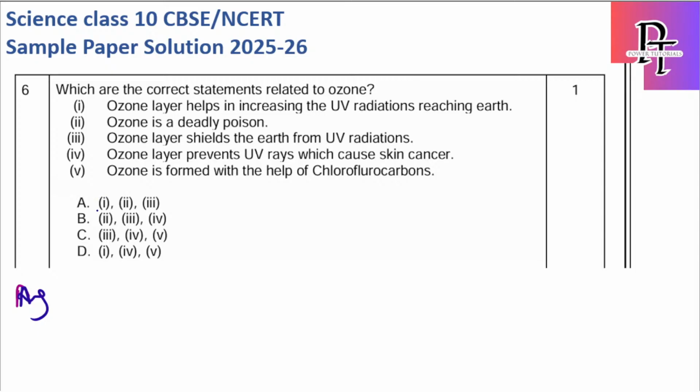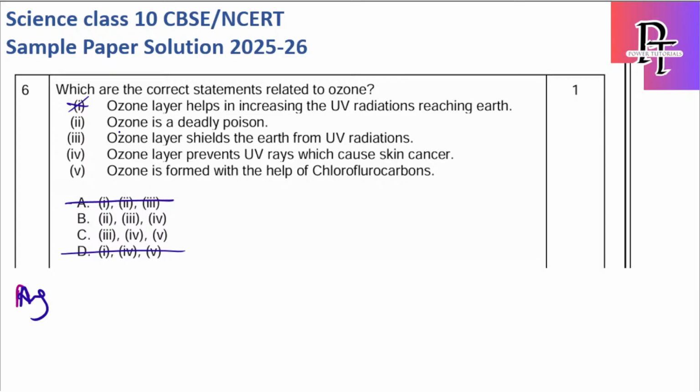So if you have this type of question, make sure to check first whichever you feel confident about, then eliminate a few options. That will be much easier to solve. Okay. So first one, ozone layer helps in increasing UV radiations reaching us. So this cannot be the right answer because the ozone layer protects the earth from UV radiation. So let's strike it off. This is wrong, and this is also wrong. So you have only two options between B and C.